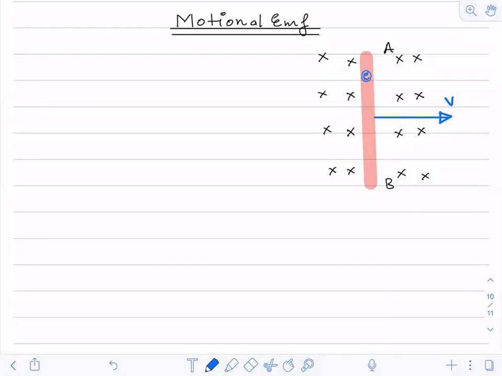Can anyone tell me the direction of the magnetic force on that electron? Use Fleming's left-hand rule, F, B, V. Use Fleming's left-hand rule to find the direction of force on that electron, not a proton, not a positive charge. That's the electron, a negative charge. In a conductor, electrons are free to move.